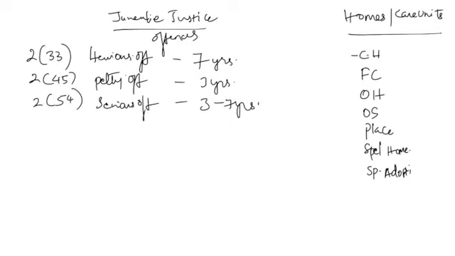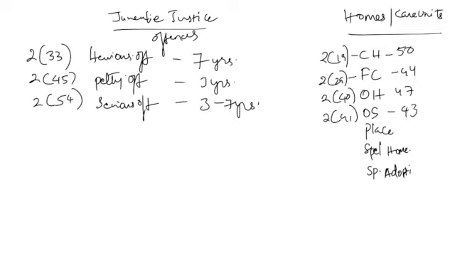These sections you also need to refer to in the definitions part as well as the section explanation part. For children's home, it's 2(19) and also section 50. For foster care, it is 2(29) and also section 44. For observation home, it is 2(40) and section 47. For open shelter, it is 2(41) and also section 43. For place of safety, it is 2(46) and 49. For special home, it is 2(58) and 48. And for special adoption agency, it is 2(57) and 65.